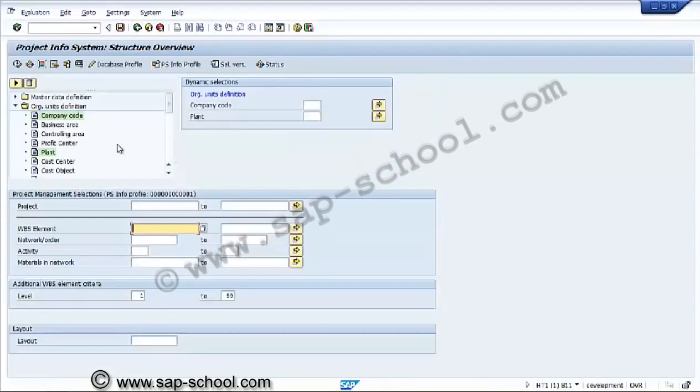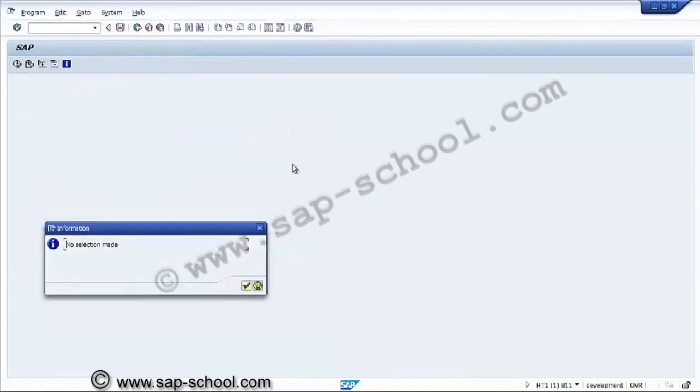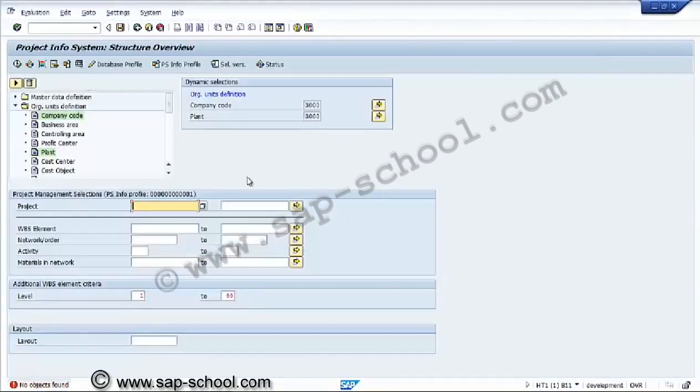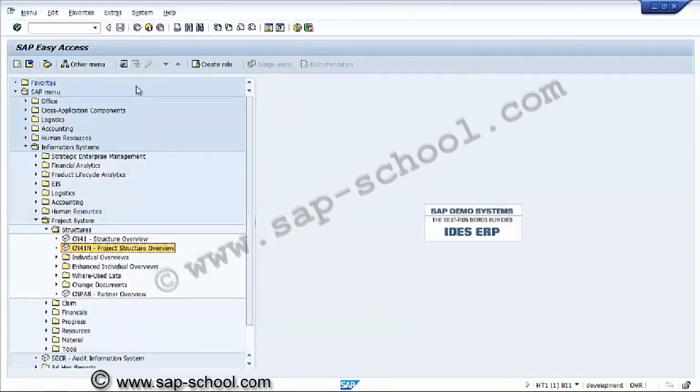We'll see the selection based on only dynamic fields, like we are entering here company code and plant. Only dynamic fields we are entering, and we are trying to fetch the information based on them. At least one field has to be selected from the main area, these main selection fields.